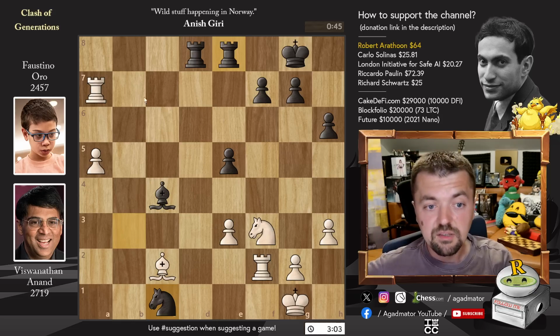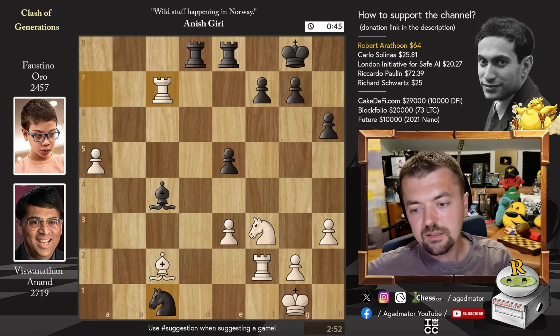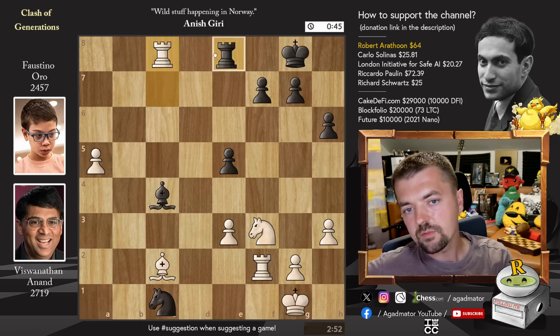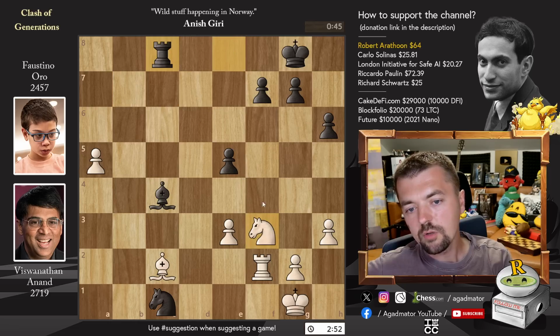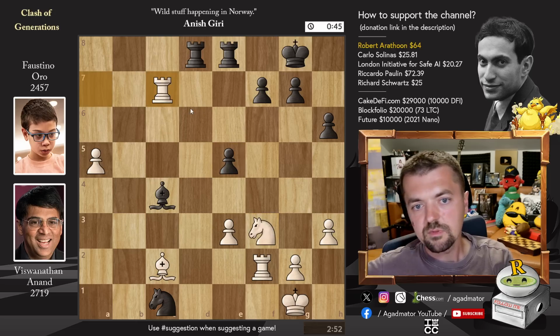Anand found something very similar. He played rook to c7, which also connects, but there is the possibility of rook to c8, which Faustino missed. After rook to c8, you can just trade, for example, captures, and now you win a pawn. So Anand's idea would net him a pawn. Not as much as a piece as we've seen in the other line.